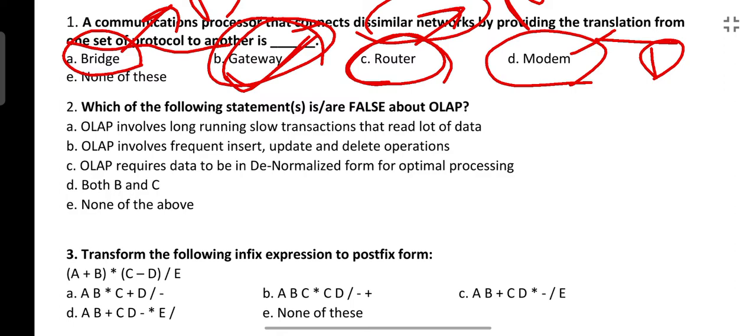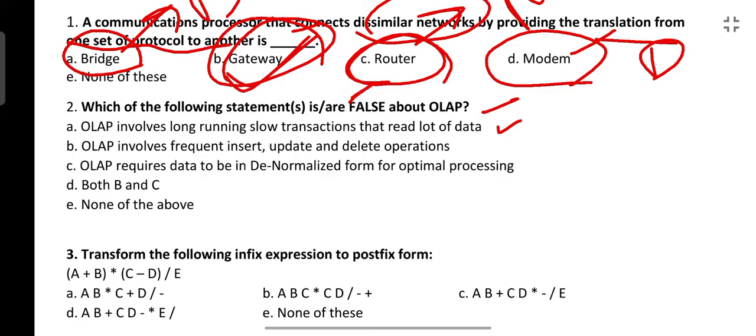Next is: which of the following statements is or are false about OLAP? So again the question is from data warehouse. Let's go through the options. OLAP involves long running slow transactions that read a lot of data. This is true since OLAP is a concept of data warehouse, and a data warehouse has too much data, so at that time transactions become slow. So the first is true, but we have to mark the false answer.